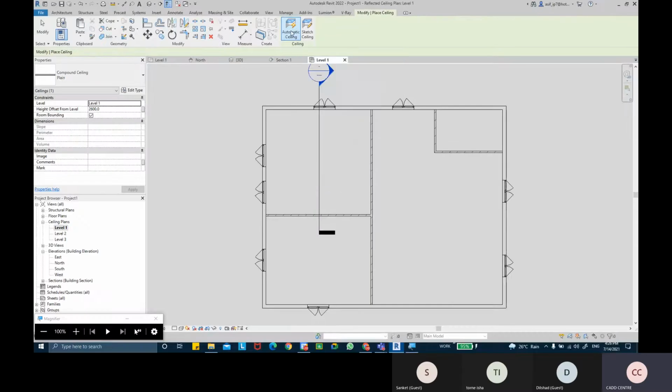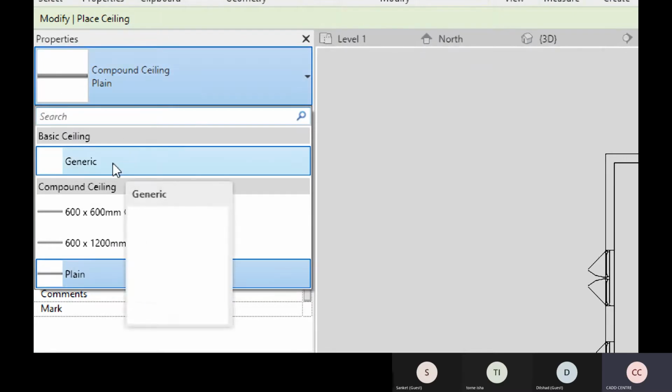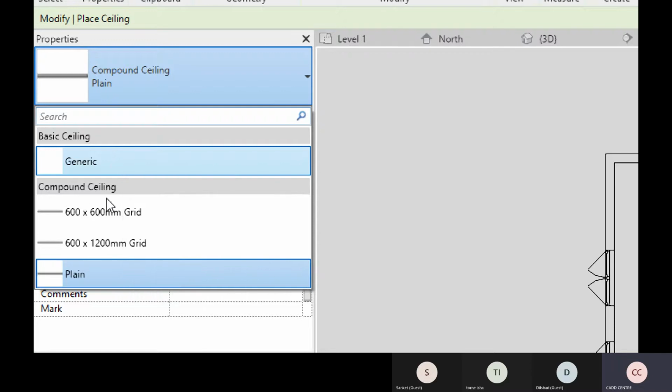So if I pick the automatic ceiling option, first I need to choose the type of ceiling that I'm going to apply in the project. By default, we have 4 types of ceiling available. When you look into your properties, you have 4 types of ceilings. We have a basic ceiling, which is a generic ceiling. Then we have a compound ceiling. In compound ceiling, we have 3 types of compound ceiling.